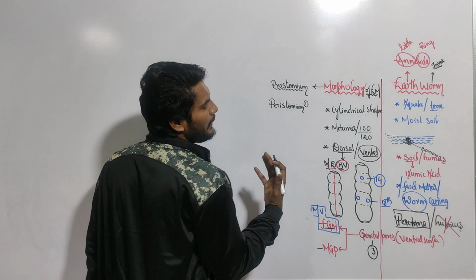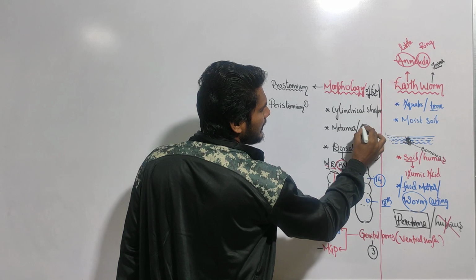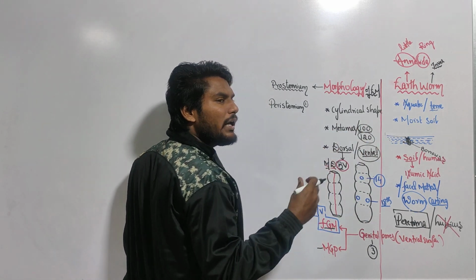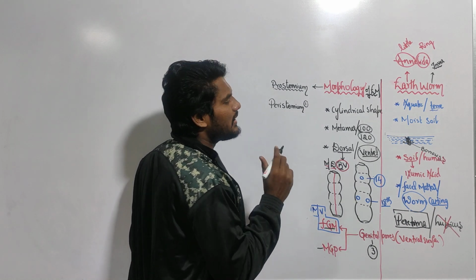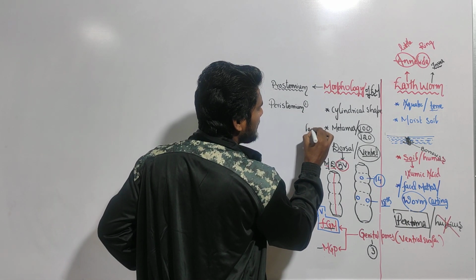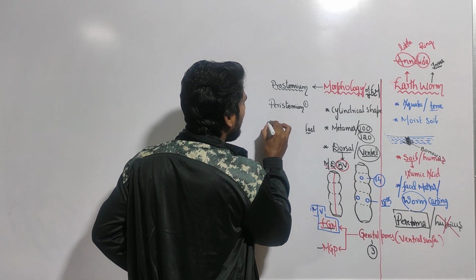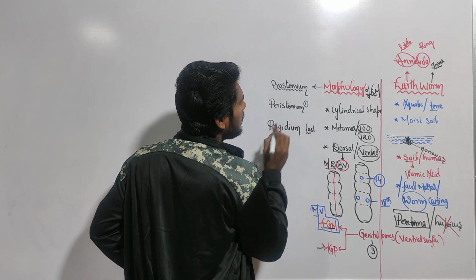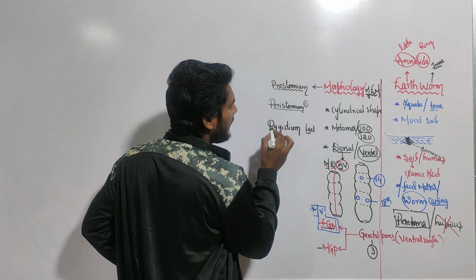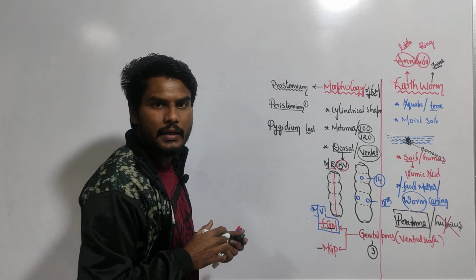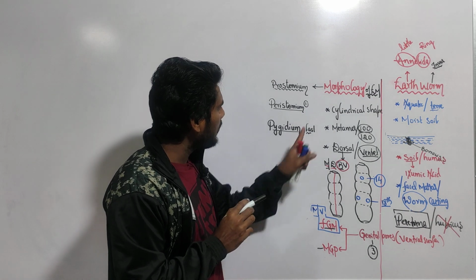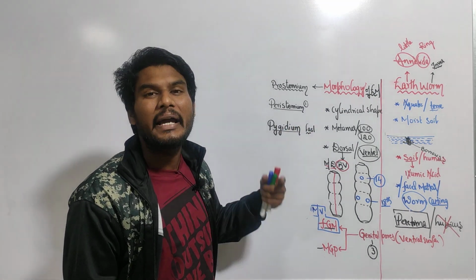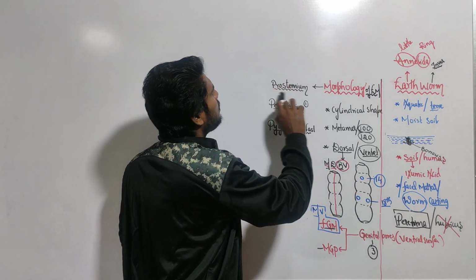And the last segment of the earthworm: if it contains 100 segments, the 100th segment; if it contains 120 segments, the 120th segment. The last segment of the earthworm is called pygidium. You have to remember the name of the first segment and the name of the last segment. The first segment is called peristomium, and the last segment is called pygidium. Then what about this prostomium, sir?